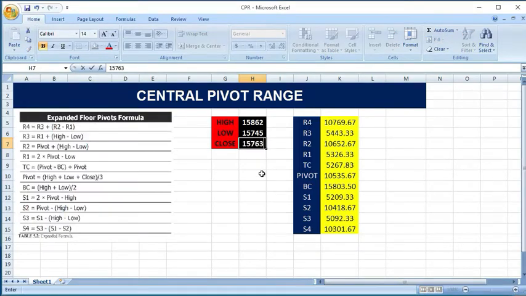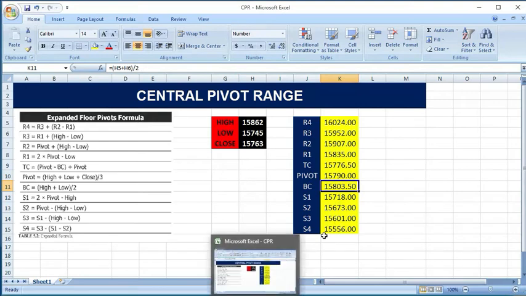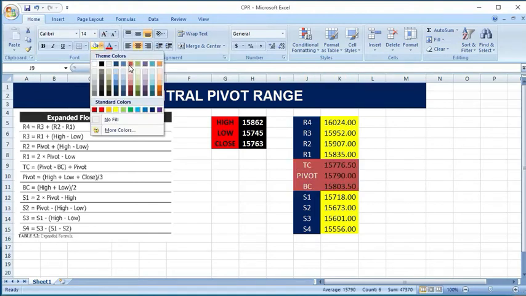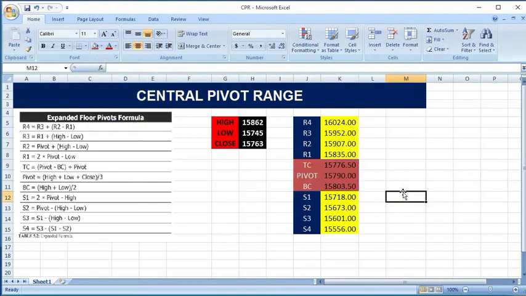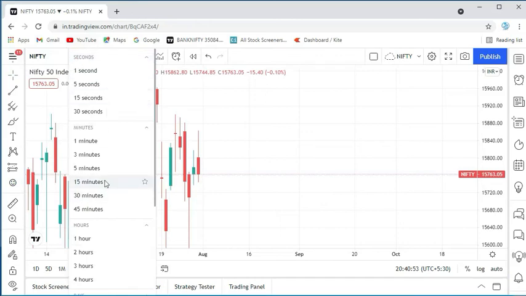Okay. This is the calculation for the R4, R3, R2, R1 levels, TC level, pivot, BC, and S1, S2, S3, S4. 15,790 is the pivot. Then you can just find how it will appear.